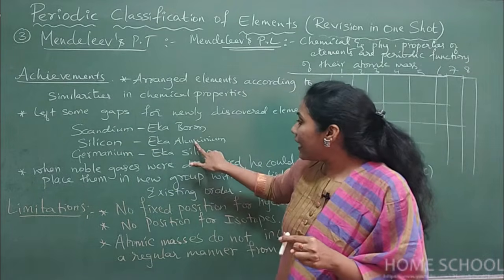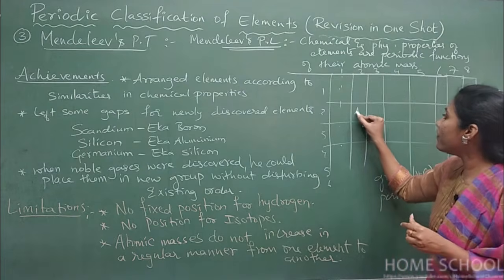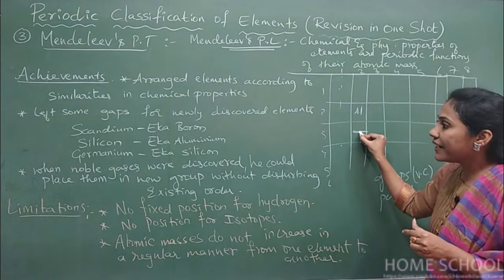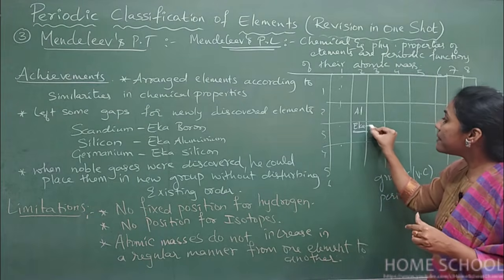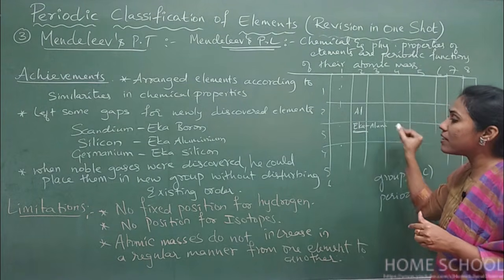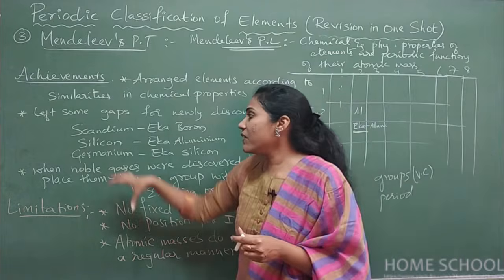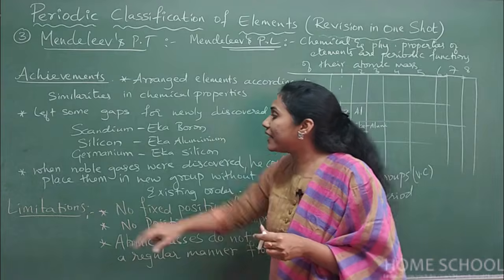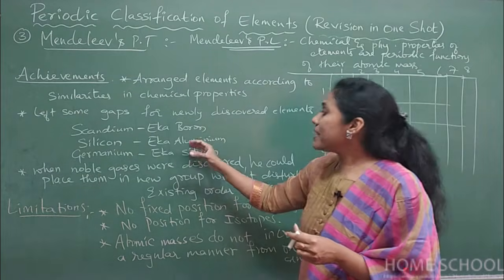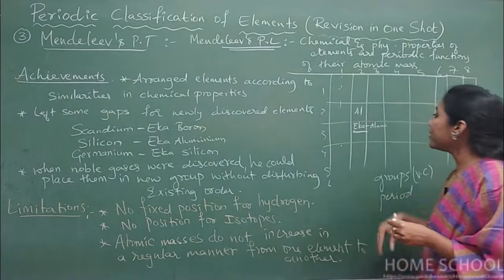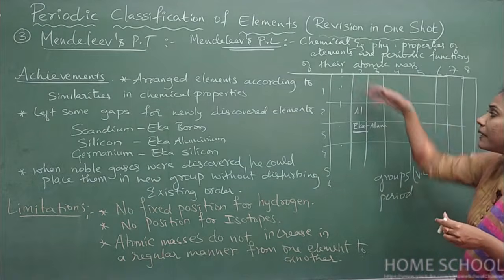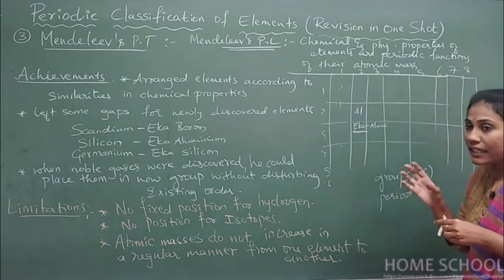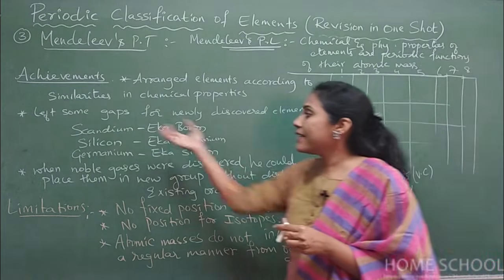After aluminium also, he left a gap and there he has written Eka aluminium. He himself has written Eka aluminium because already silicon was discovered, but the name was not given for silicon. He thought that this silicon can be similar to aluminium. That is the reason he left a gap after aluminium in the same group, and he called that gap Eka aluminium. Later, that element was nothing but silicon.